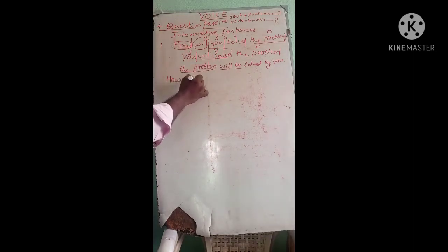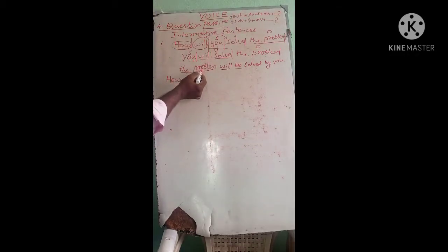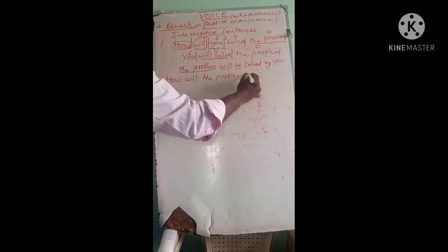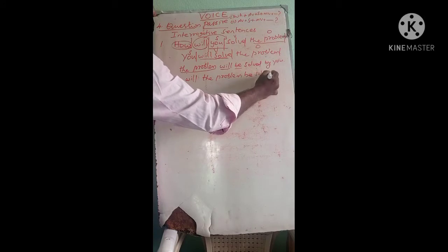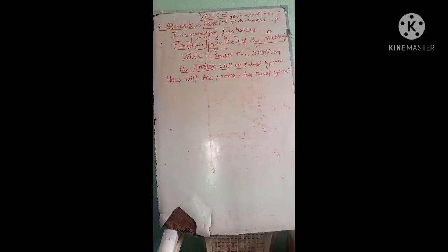How will. So WH word, auxiliary verb, then the subject. What subject? The problem. How will the problem, then the main verb, be solved by you. That's the answer.